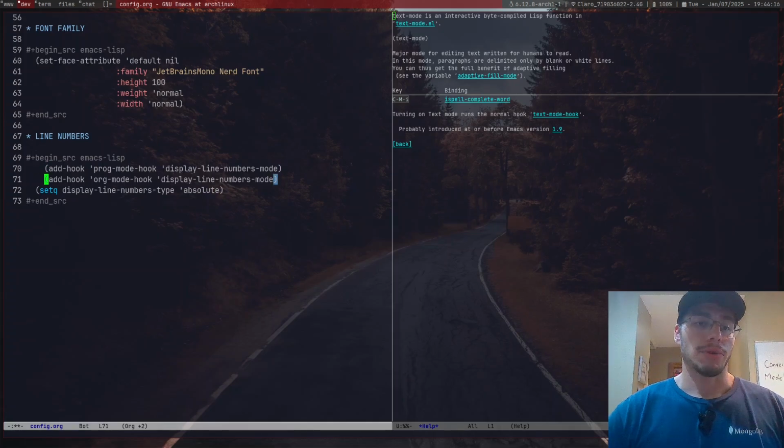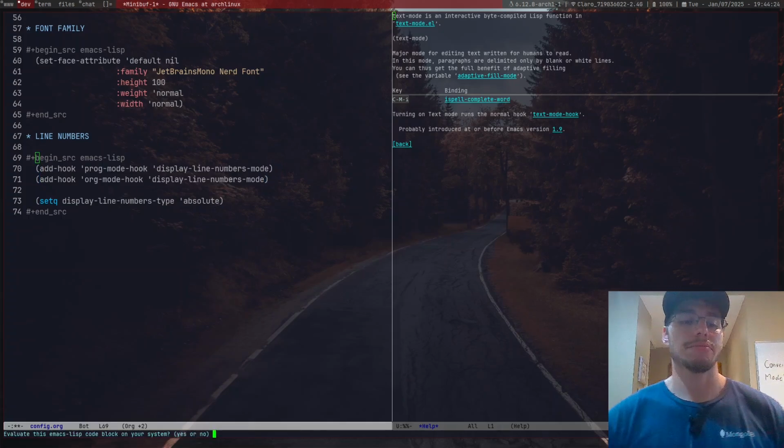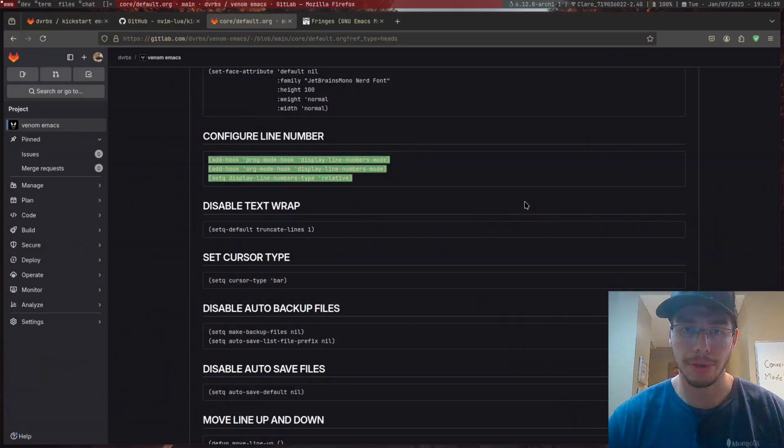And now, if I were to test this again, I dislike this a bit, but it doesn't really matter. Yes, absolute. And now if I were to test this with relative, you can probably guess what will happen. Interesting, it did not work. What happened? Relative, did I make something bad? I don't know.